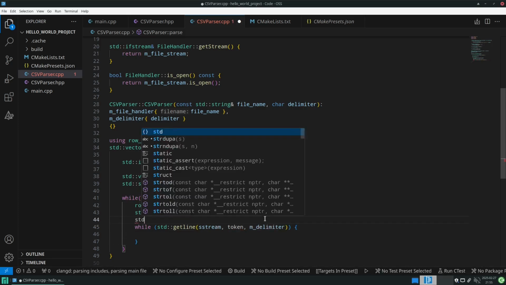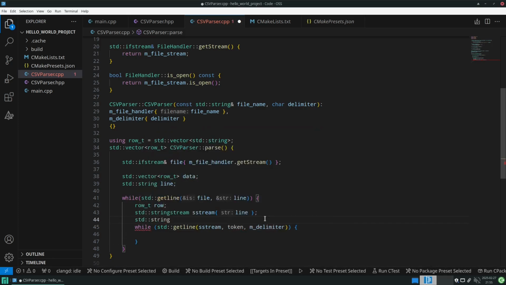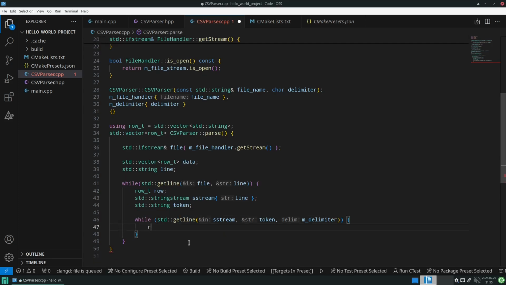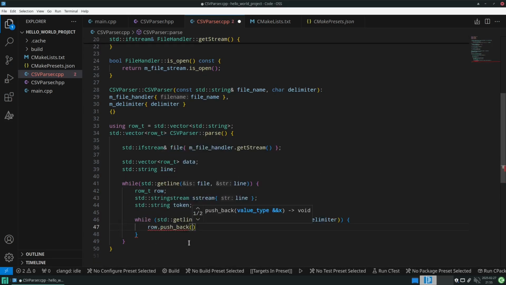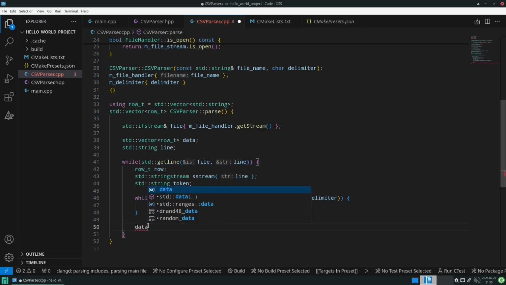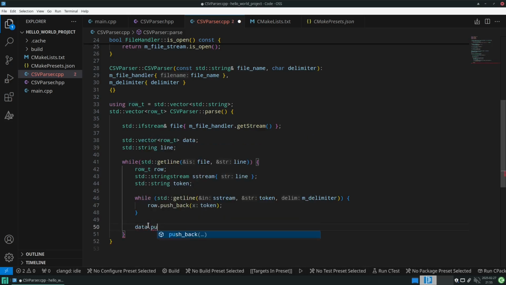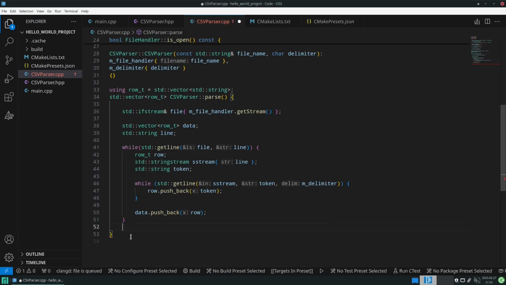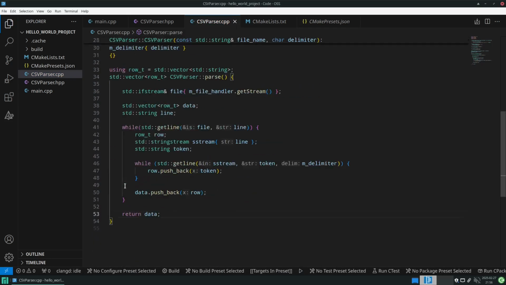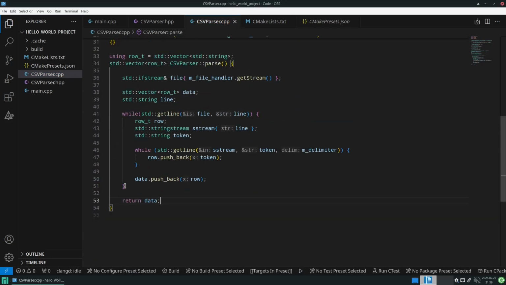So of course our token is of type string, so we need to create a variable where we can save it into also. Then we can row push_back our token. After we are done with that line, we then have a row with all of the tokens in it. Then we need to append this to our data. So push_back our row. And then we finally need to return all the data that we've parsed. And that's already it for our parser.